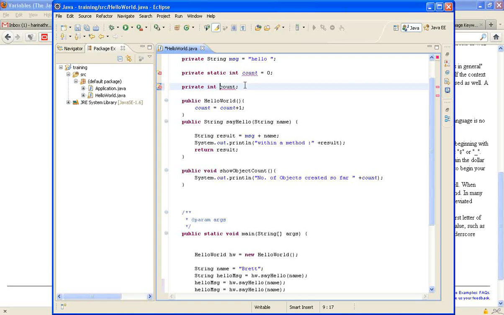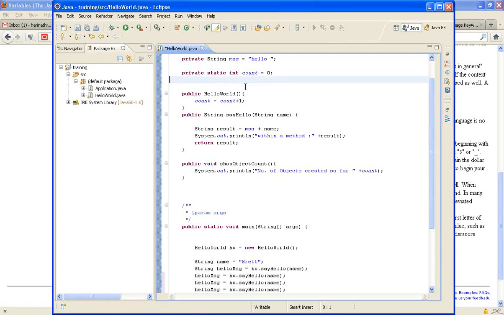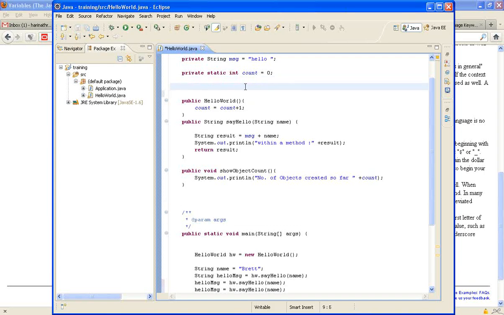Let us not use it. And sometimes people do use underscore, I mean to specify that it is a class level variable or member variable, but I try to avoid using underscore or dollar symbol. It should always start with an alphabet, and then it can have numbers later. This is a valid variable, but the variable should always be given a meaningful name.